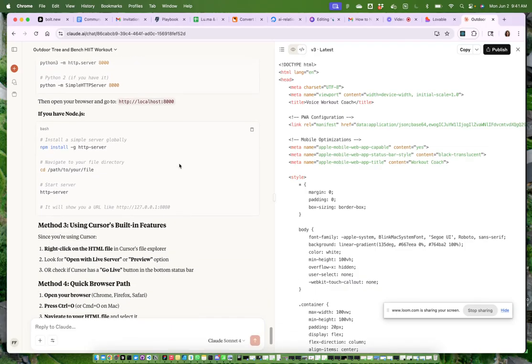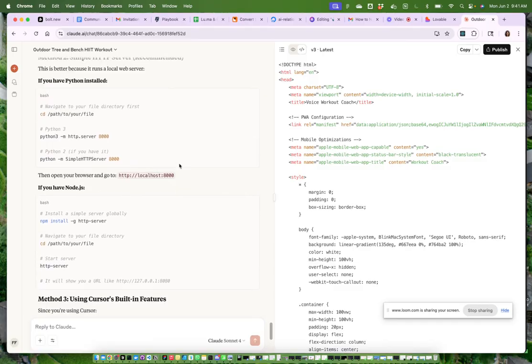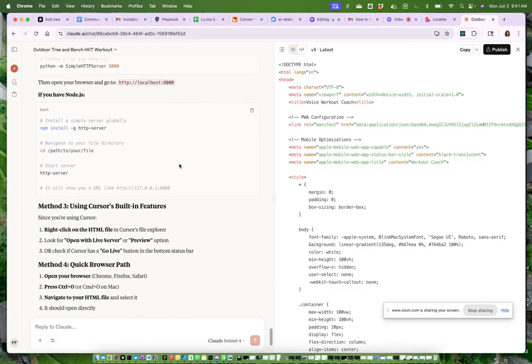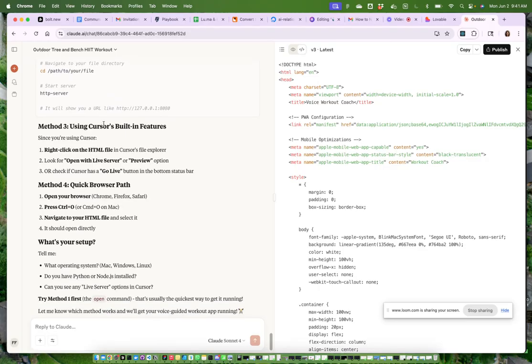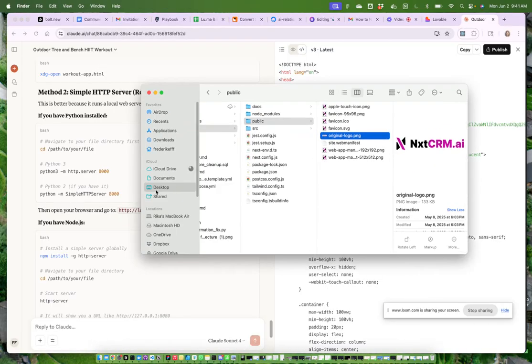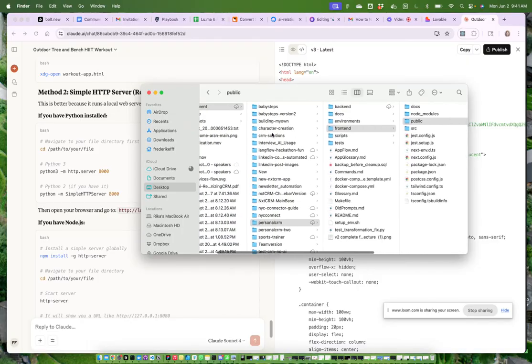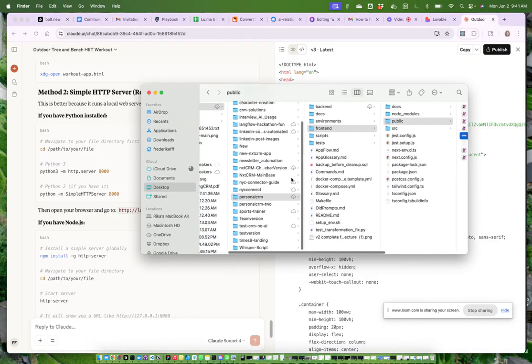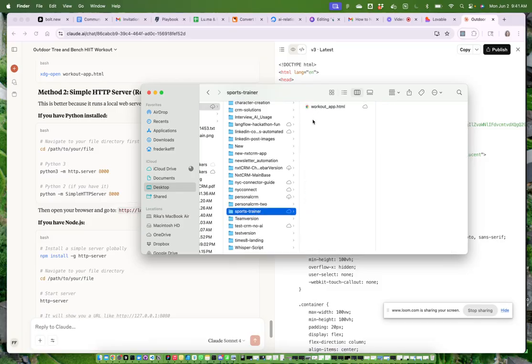I think I have both installed. Okay, it says this is the recommended simple HTTP server. Okay, let's do this one. So we first need our path to your file. You will see here, I just go to my desktop, and on my desktop I have here somewhere the sports trainer.